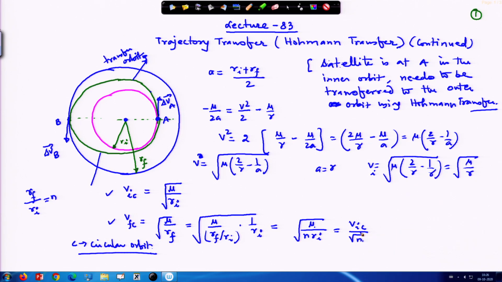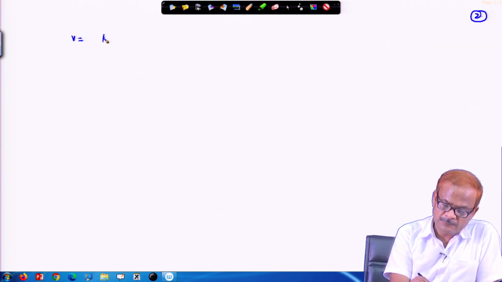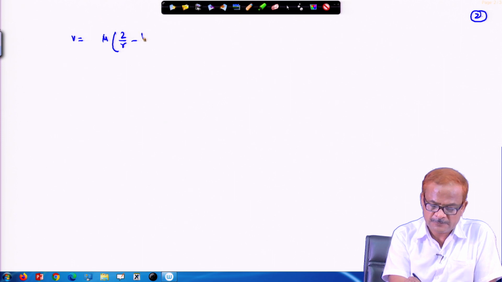Thereafter, what will be the velocity in the elliptical orbit at A? We utilize the formula we have derived here, V equals the square root of mu times 2 by r minus 1 by a.